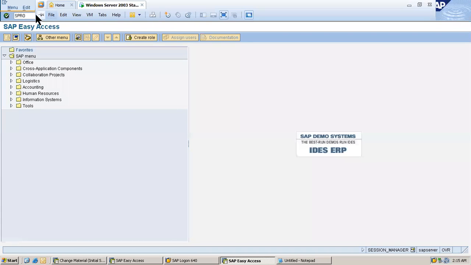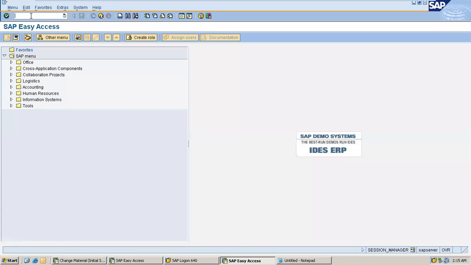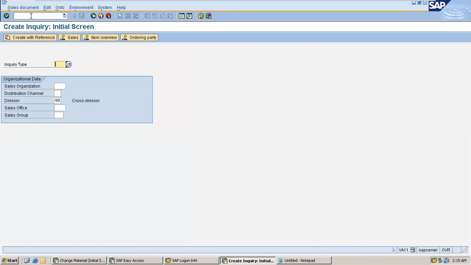Okay. Now let's go into SAP. I wanted to create an inquiry. VA11 is for inquiry. So when you open the VA11 transaction, you will get a screen called the initial screen where you have to enter a type here.